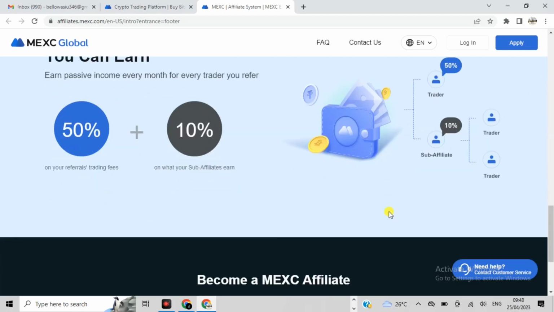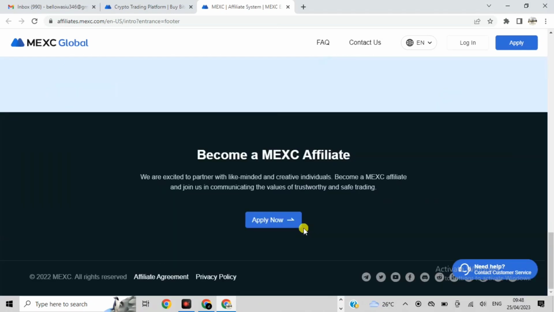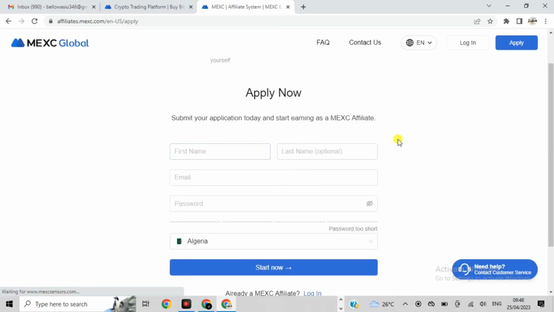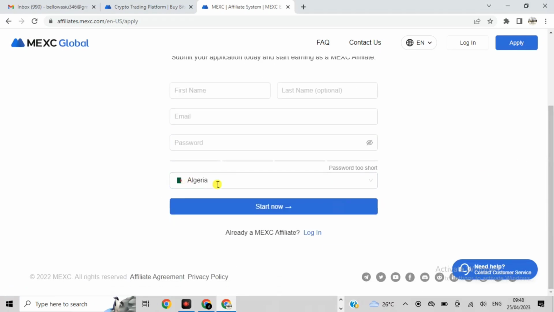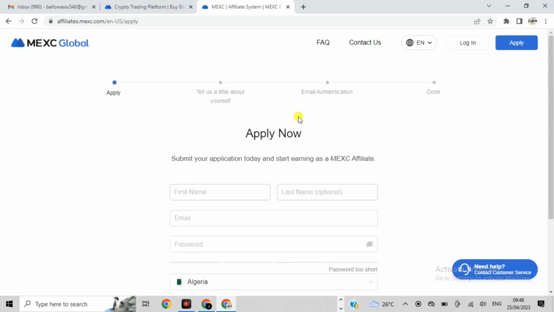It's very massive, guys. We are excited to partner with you, so just click on apply now. When you have read everything, click on apply now. Then put in all your details: your name, your last name, email address, password. Then choose your country and click on start now. So let me do that right now.